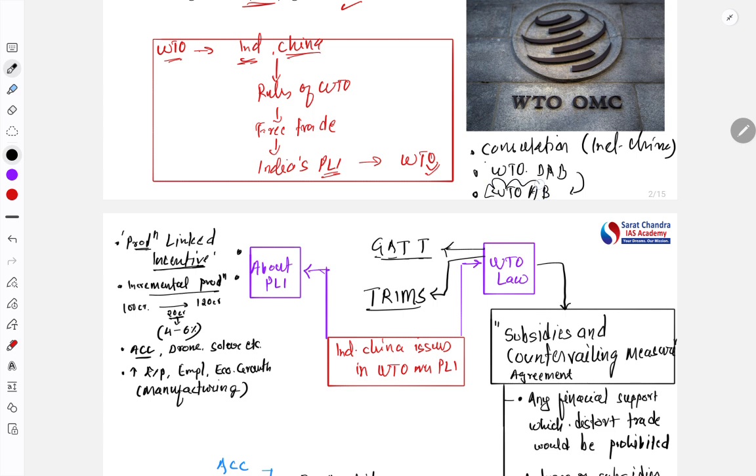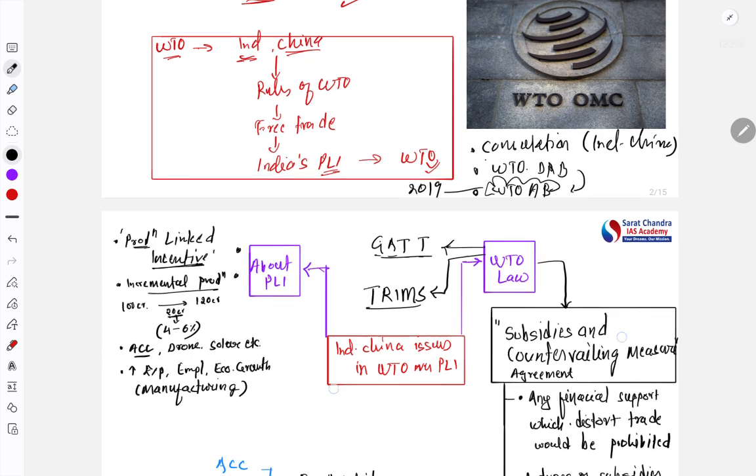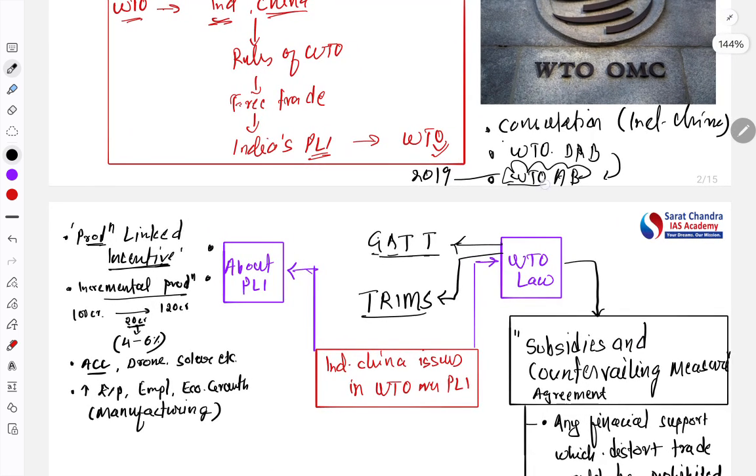However, this WTO appellate body has not been functioning since 2019 because of the USA. Since this appellate body is not functioning, the final decision cannot be accepted. So it will be kept postponed, and India will keep giving this kind of subsidy, and there won't be a resolution using the WTO. So the best way this issue can be resolved is through consultation.